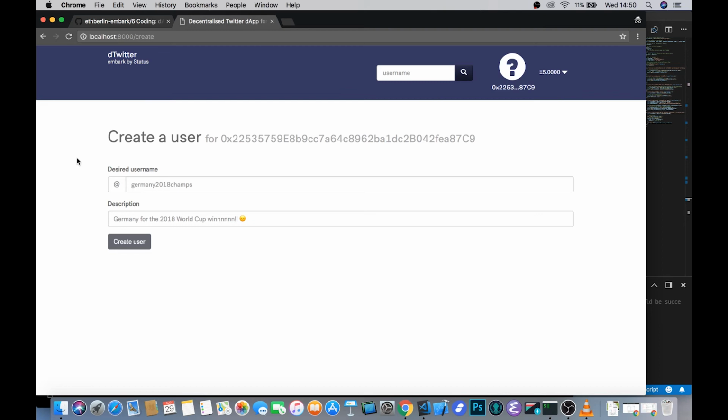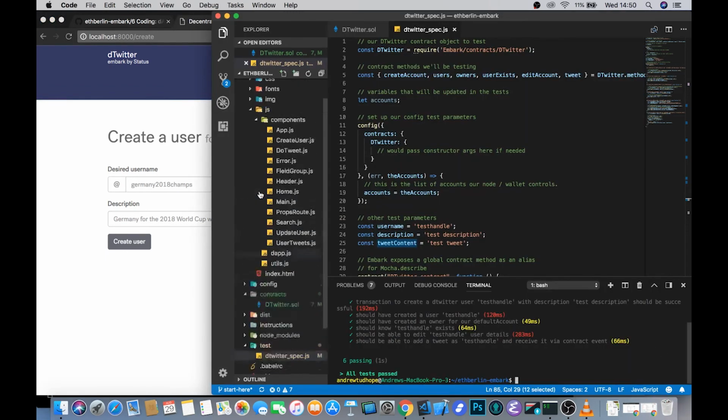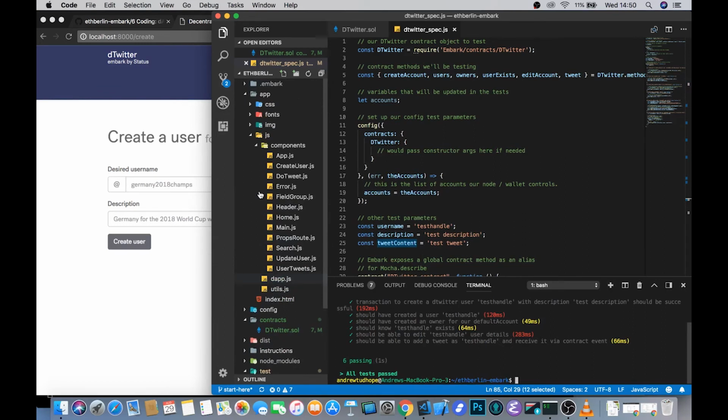So we strongly recommend you use this stuff and build what you need based on what's been written by others, and just take it and improve it. And we're always obviously looking for pull requests to the Embark repo as well, so if you do those, there might be some extra rewards in it for you.